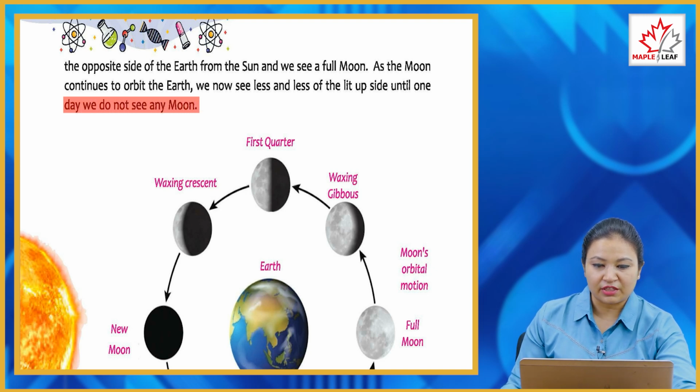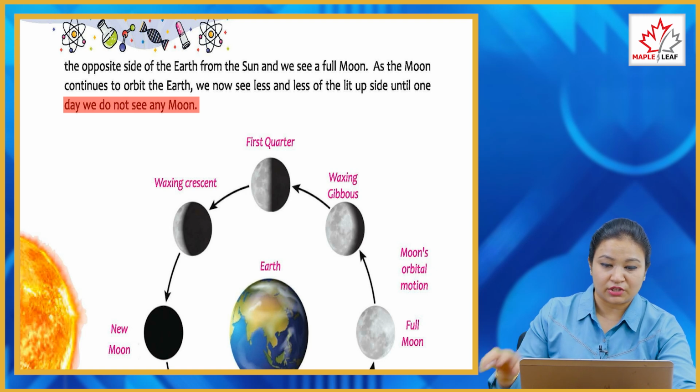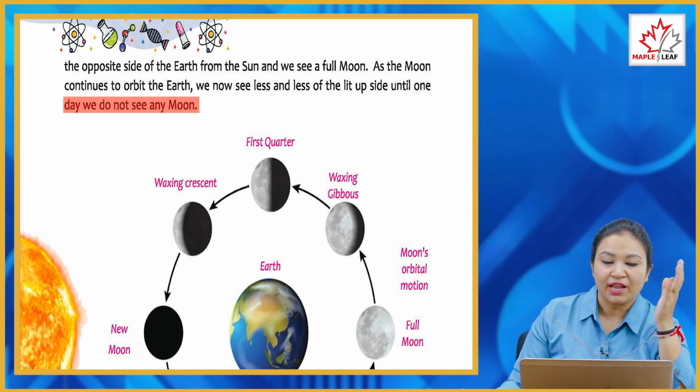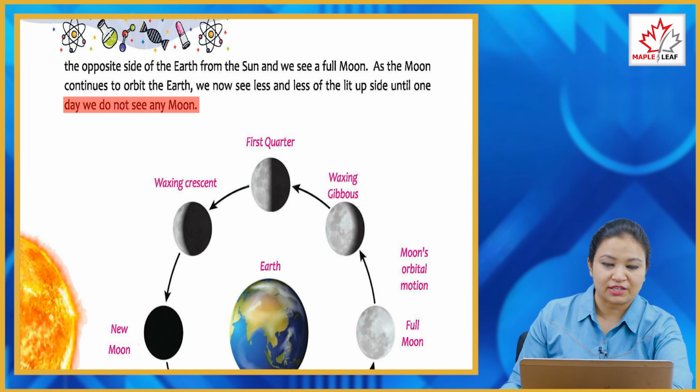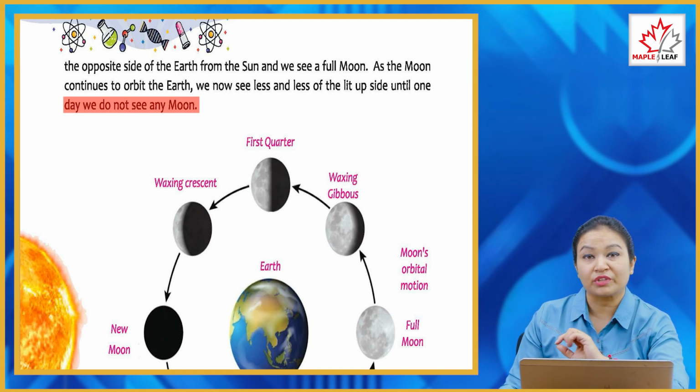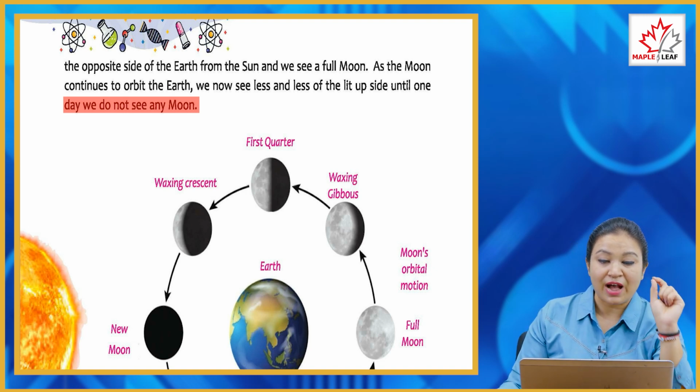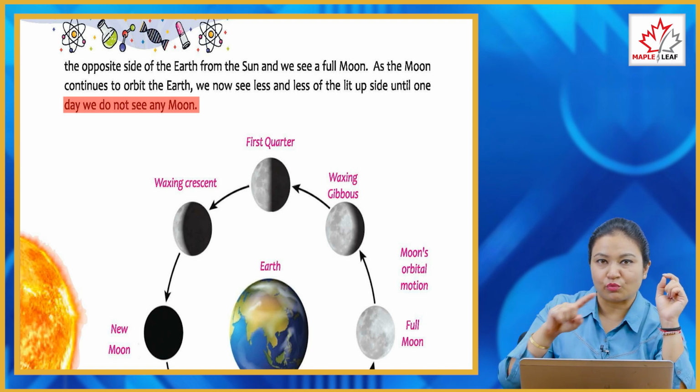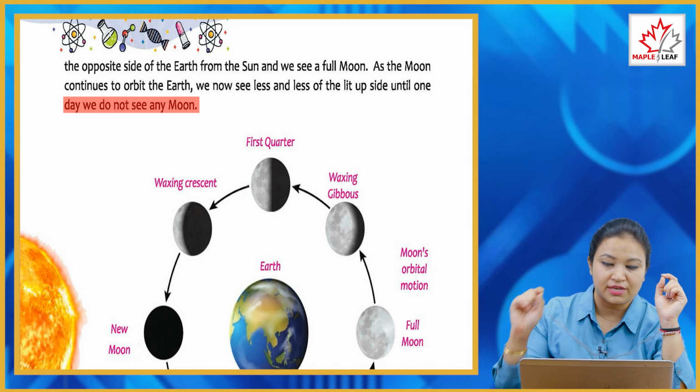So as you see, the moon rotates around the earth. When the part of the moon which faces toward the sun reflects the light of the sun, we see the other part of the moon, which is the waxing crescent, as you can see here. When new moon occurs, we see no moon in the night, and at waning crescent, we see less than half moon in the sky.